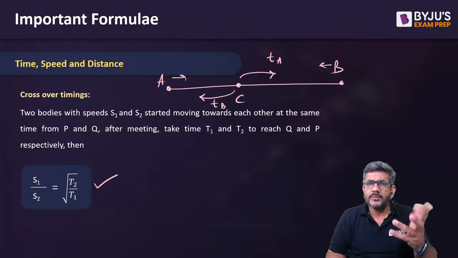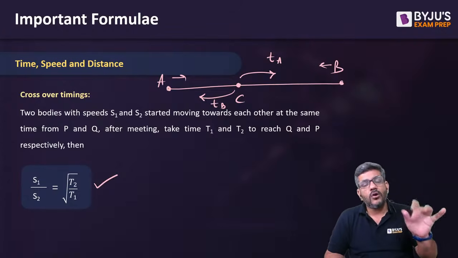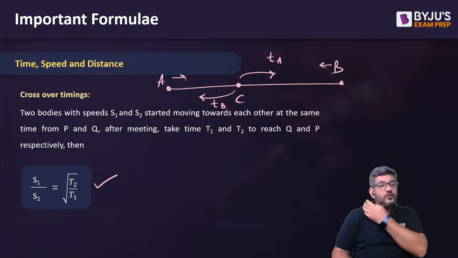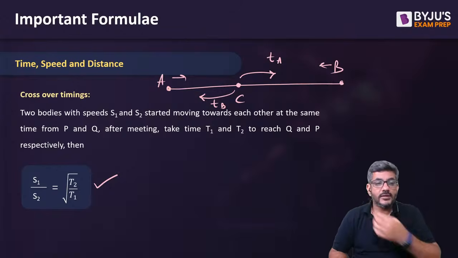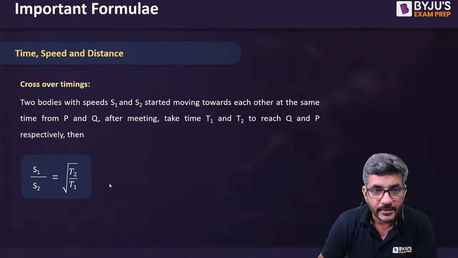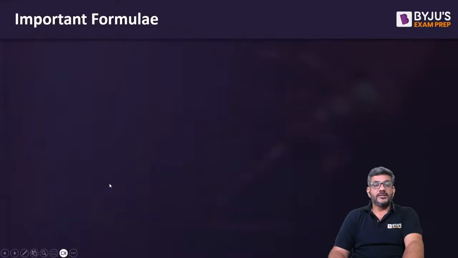होता भी है ये, स्पीड और टाइम का रेशियो इनवर्स होता है ना. यहां पे बस एक और डिफरेंस है, that it has become the square root of that. So square root of T2 by T1 is the ratio of their speeds. That's how we get the ratio of crossover times. चलिए जी फटाफट आगे बढ़ जाते हैं.